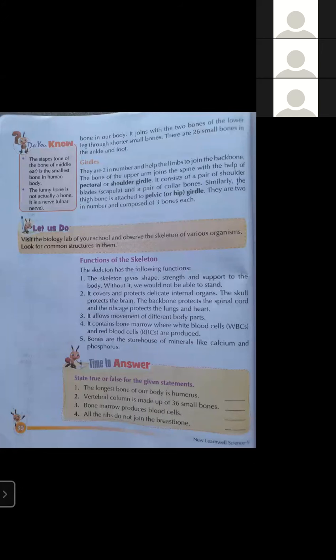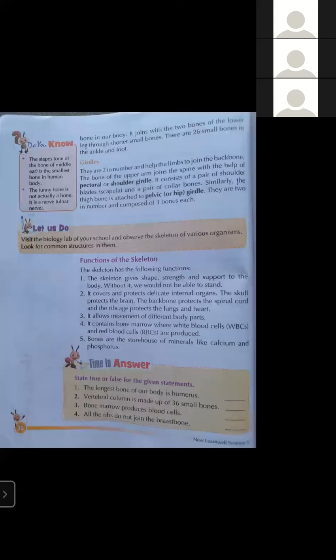It consists of a pair of shoulder blades, the scapula, and a pair of collar bones. Just as we have a collar on our shirt or t-shirt, that area is known as the collarbone. Similarly, the thigh bone is attached to the pelvic, or hip, girdle.